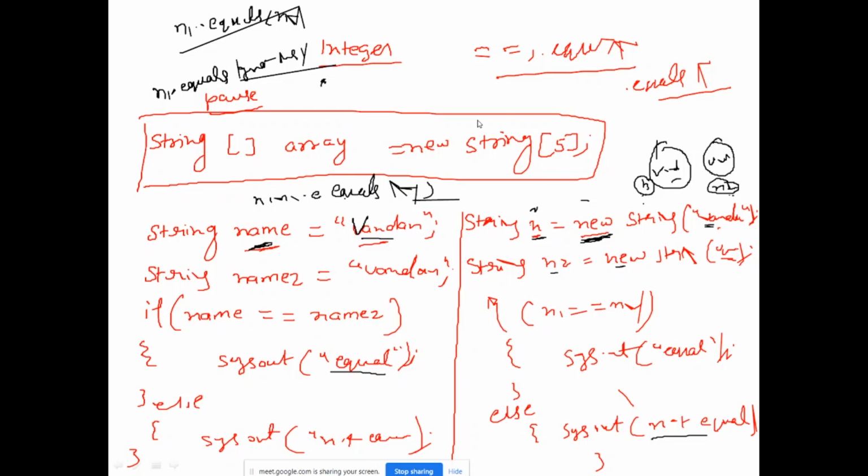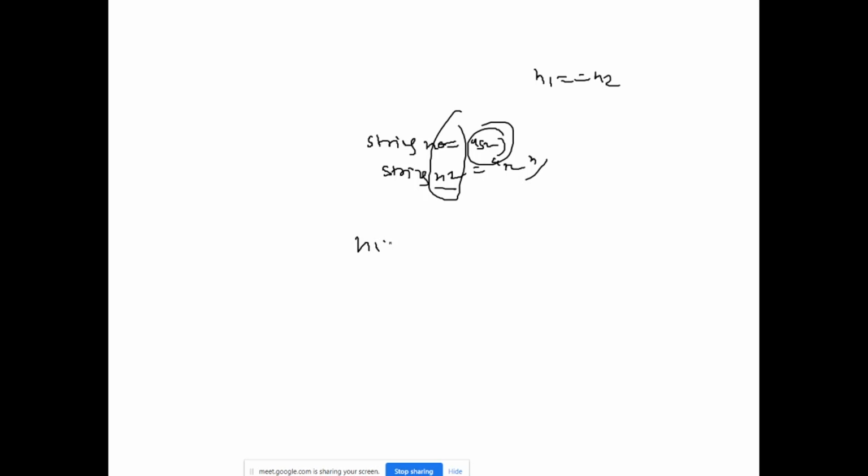Suppose I want to do it like this, but you can understand why. If I have the string n1 is equal to some name, and string n2 is equal to some name over here, why I want to compare? I can directly compare n1 is equal to n2 or not, because this will be assigned with the values, not the references, right? There is no such use for that, but we can do this dot equals.